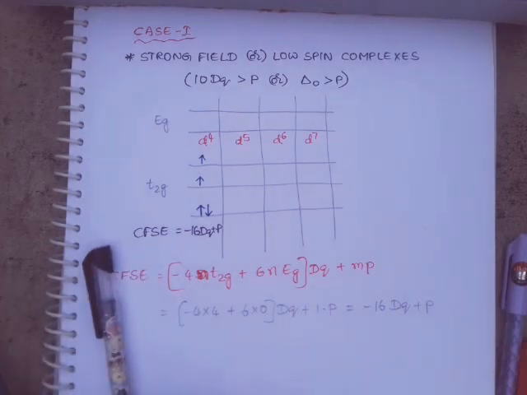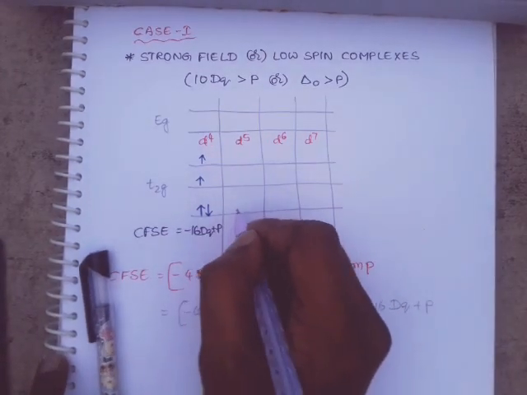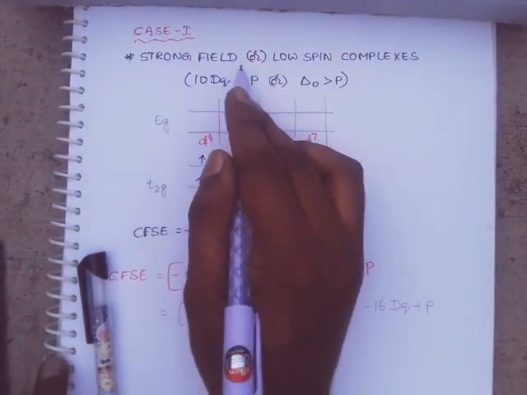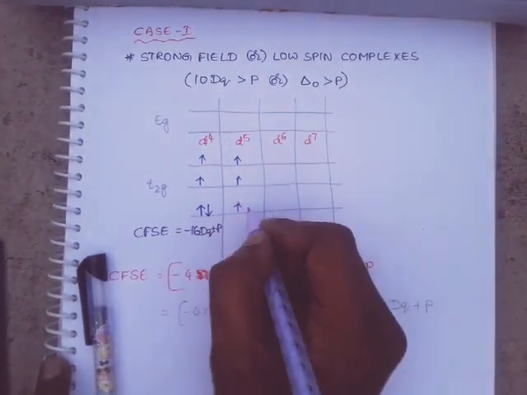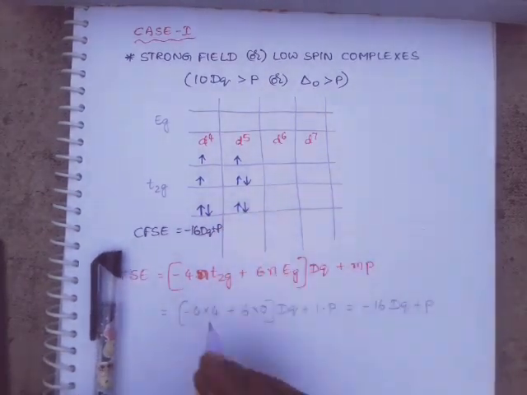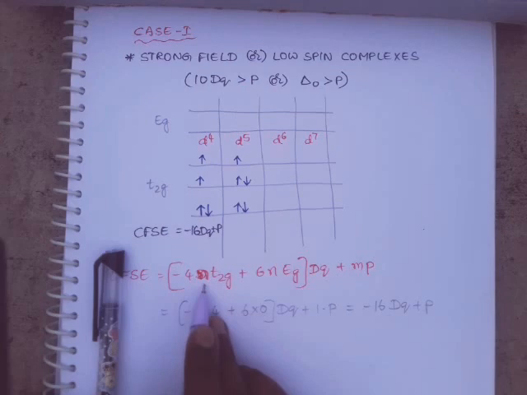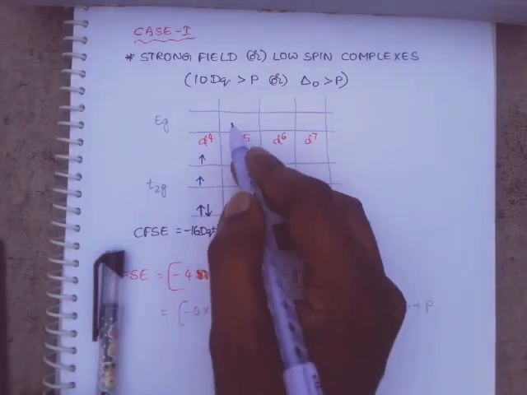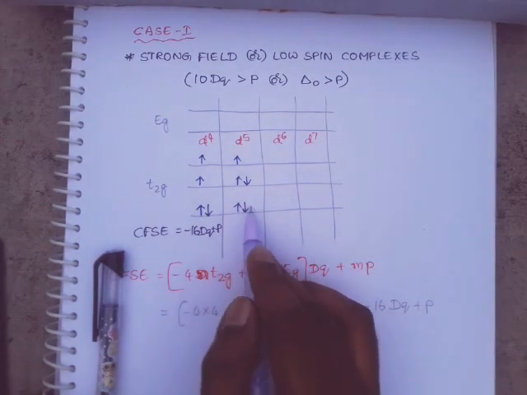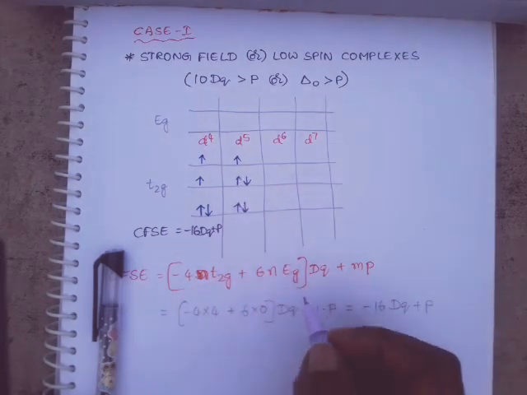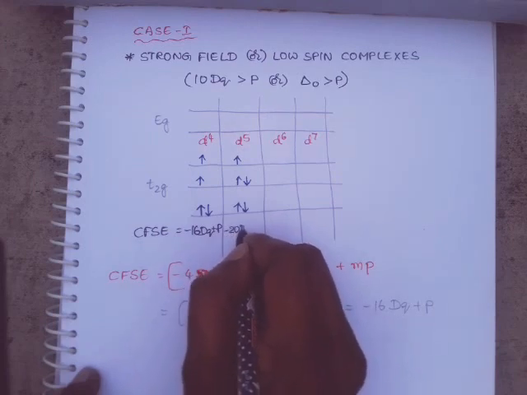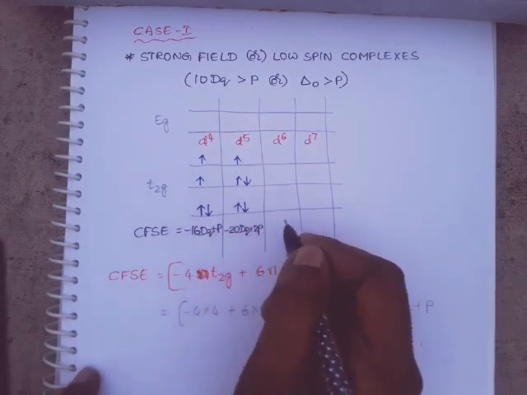Same way, d5 electronic configuration. First electron, second electron, third electron. As it is a strong field or low spin complex, electron pairing takes place. Then for the CFSE value, n is 5 here. Minus 4 into 5 is minus 20, plus 6 into 0, which is 0 Dq. How many electron pairs are there? 2 are there. So its value is minus 20 Dq plus 2P.